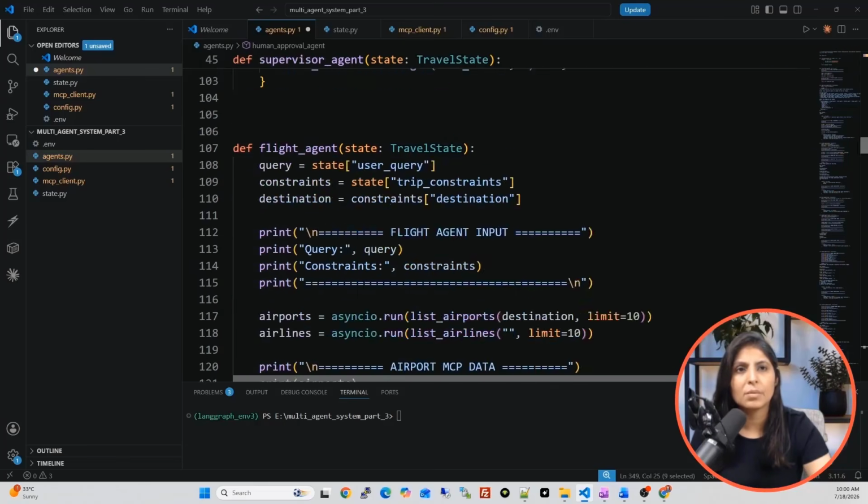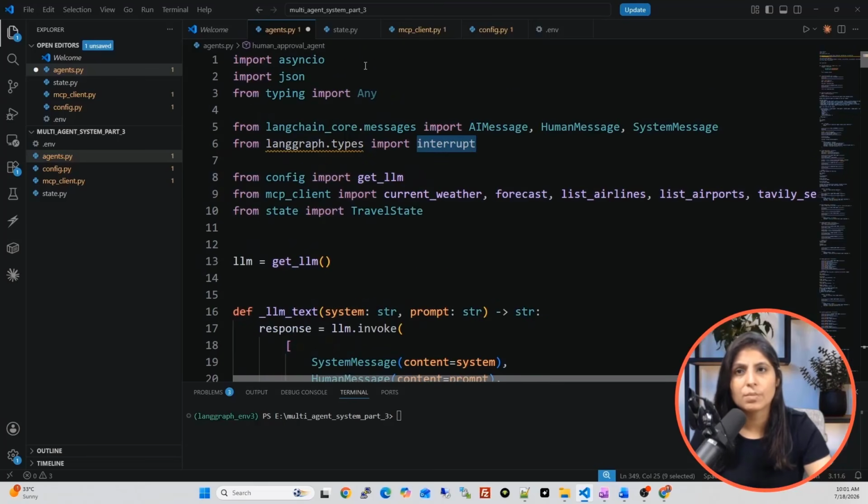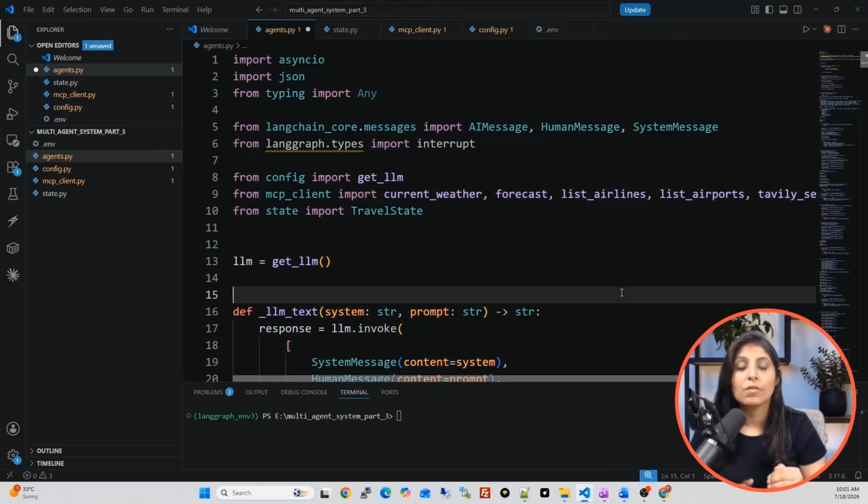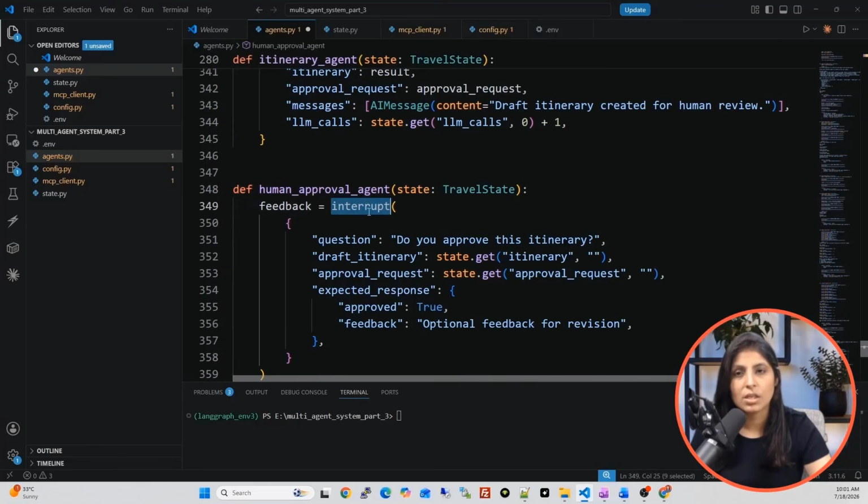So guys, remember in the beginning when I was explaining all the modules, I mentioned that we are using this interrupt module, and we are using it for the first time in today's class. This feature we use when we want to stop the flow of the LangGraph application and get input from the user, input from the human. So this interrupt we are using over here.